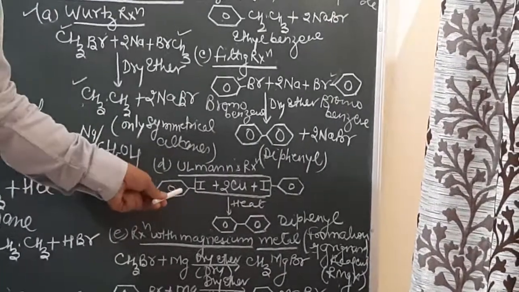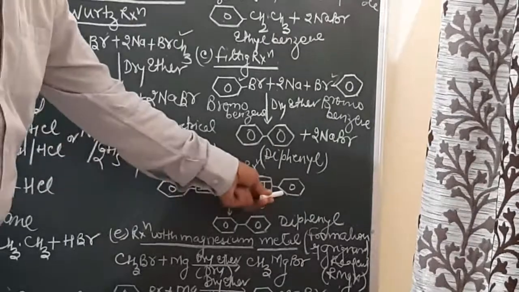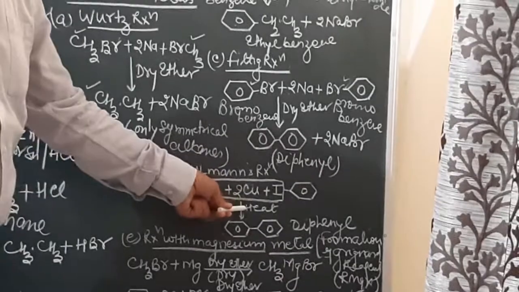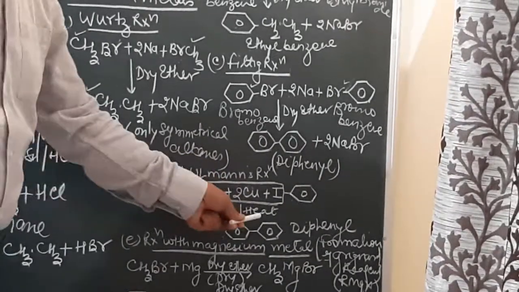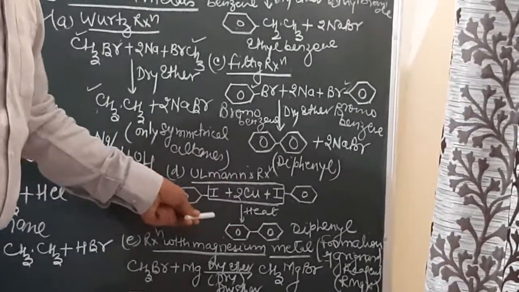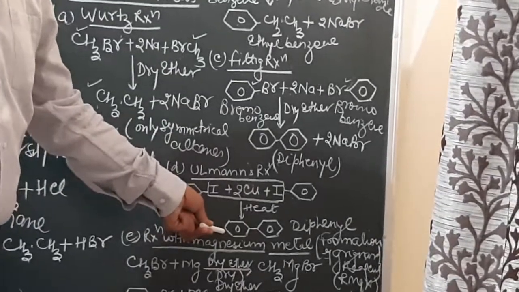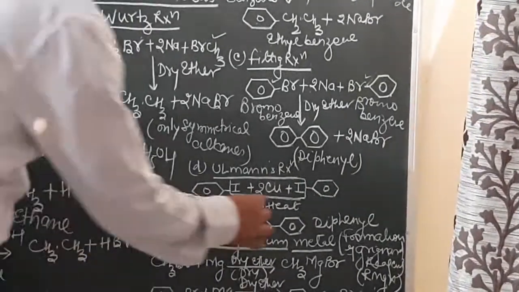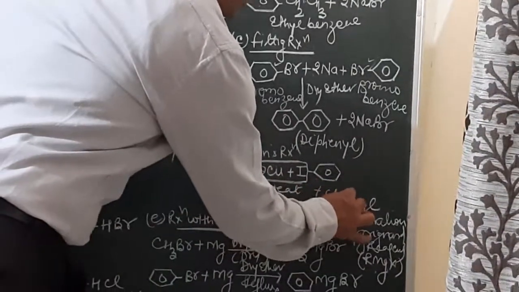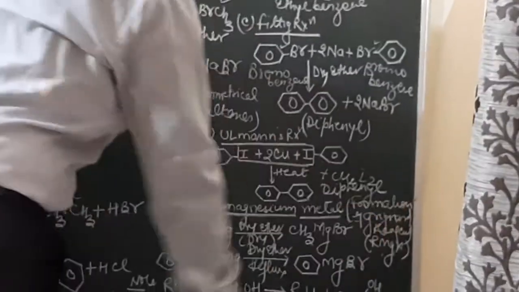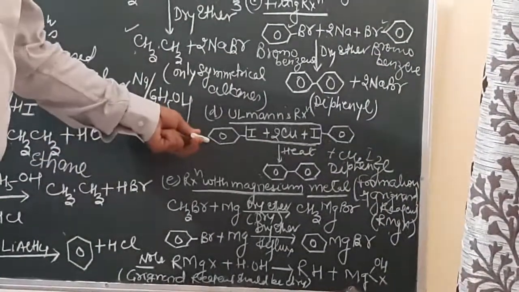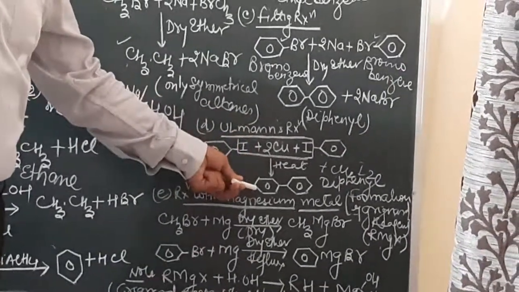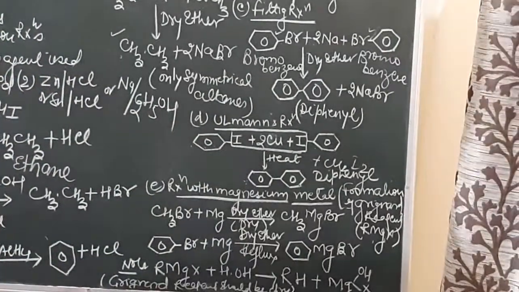So again, see here, when two molecules of iodobenzene, C6H5I, are heated with copper metal, a biphenyl compound will be given out and cuprous iodide will also be formed. So in Ullmann's reaction, two molecules of iodobenzene react with copper, and when heated it results in the formation of a diphenyl compound.